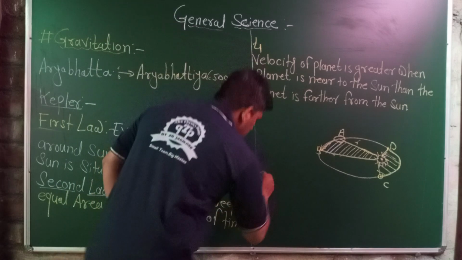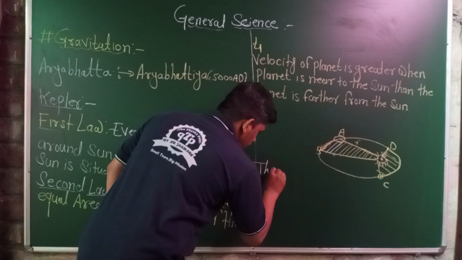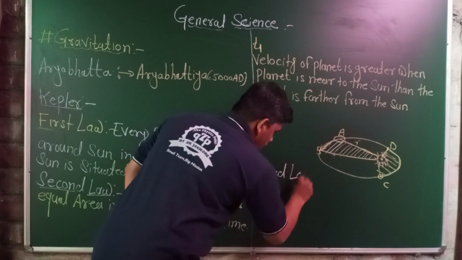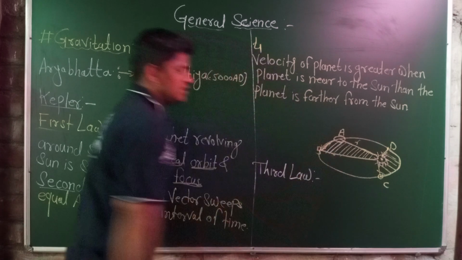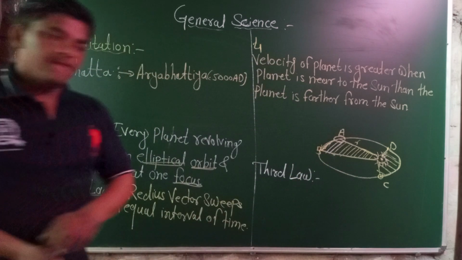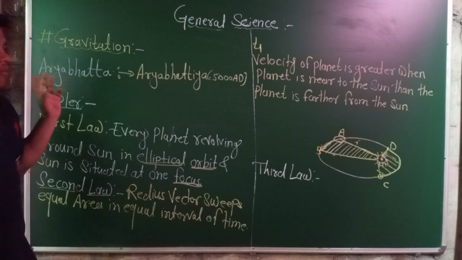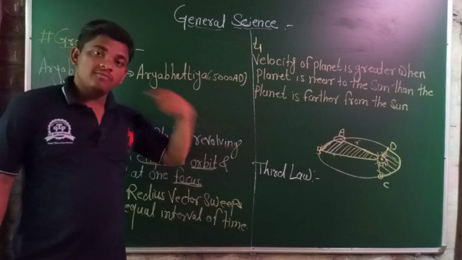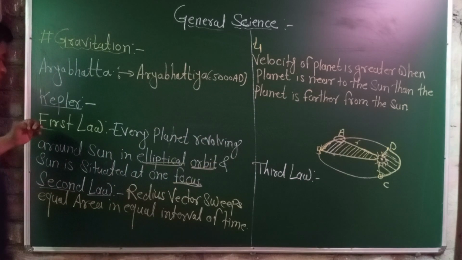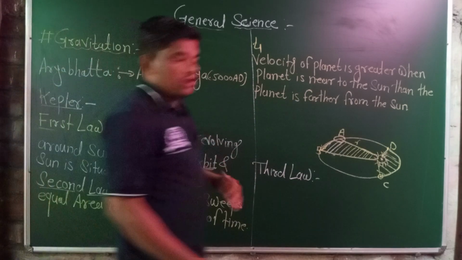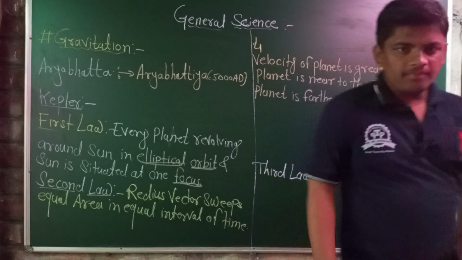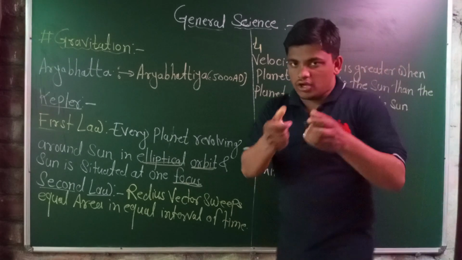Then the third law, Kepler's third law of planetary motion. He formulated three laws about planetary motion. The first law gives all the information about the orbits of the planets.